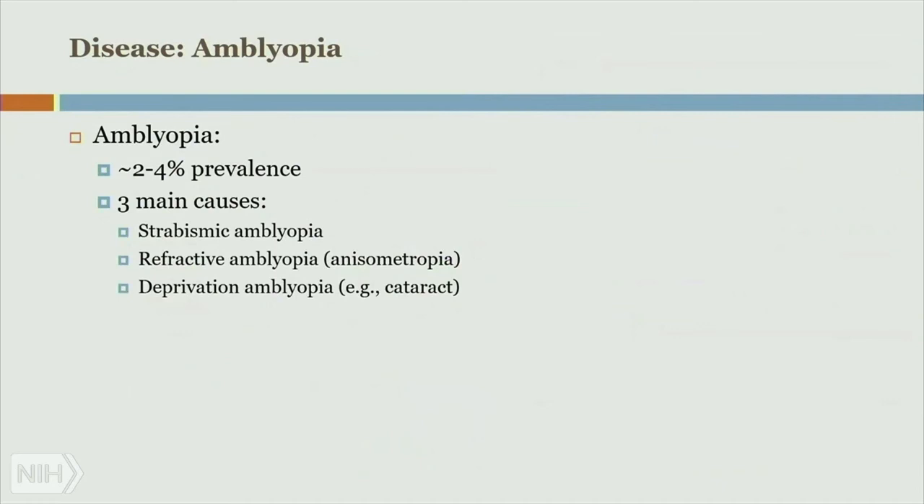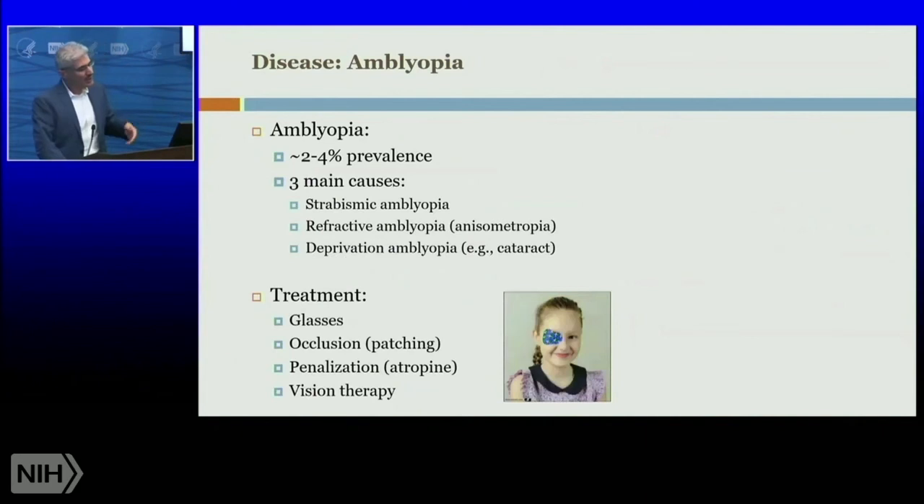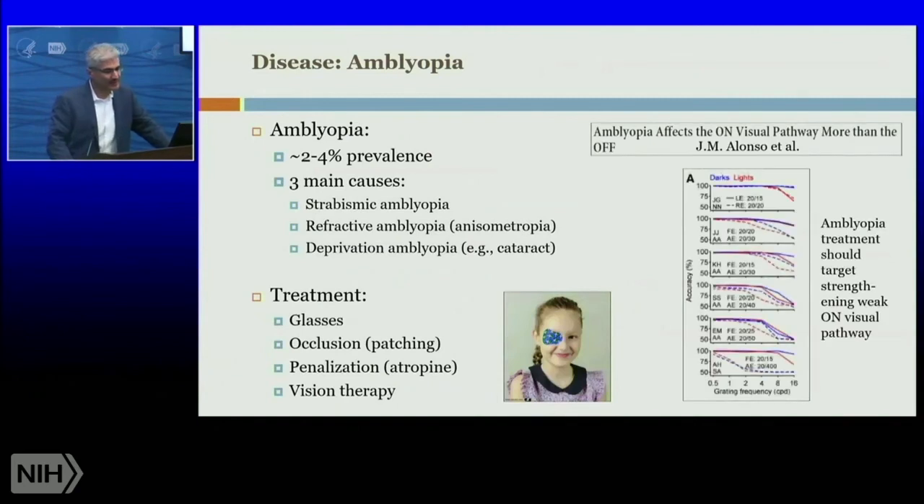Amblyopia, the different types of amblyopia. In terms of treatment, you essentially want to try to fix the refractive error, or you do the occlusion, block this dominant eye, or you want to, again, penalize the dominant eye by adding some atropine, or vision therapy that I'll talk about in a bit.